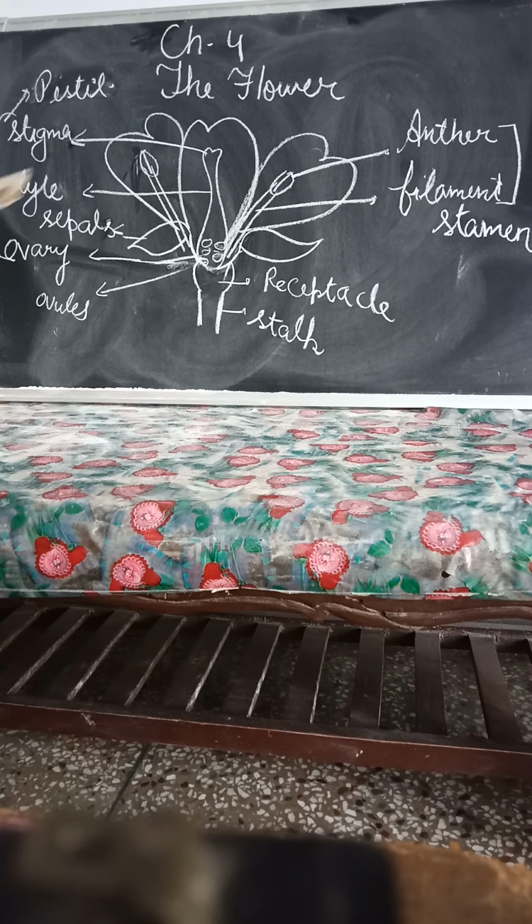The second whorl is the petals. Collectively they are called the corolla, and they are of different colors, brightly colored.